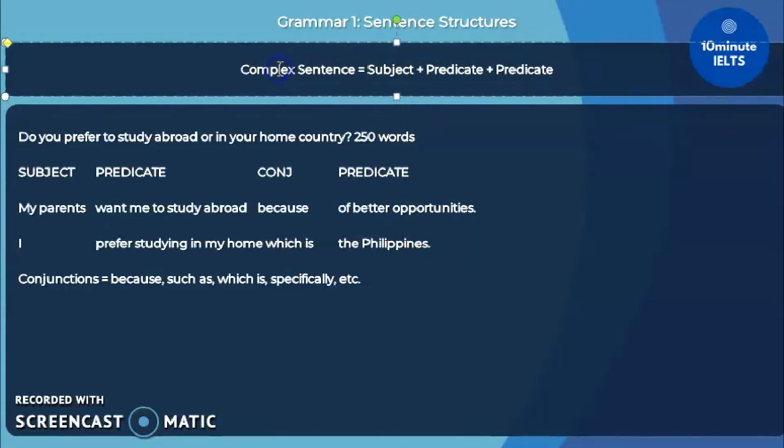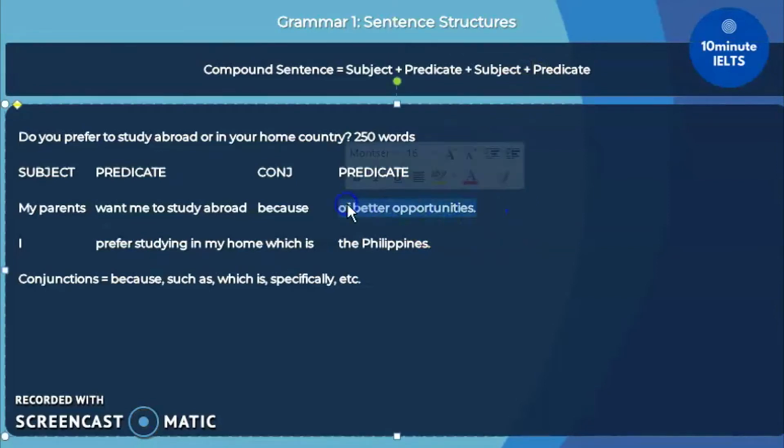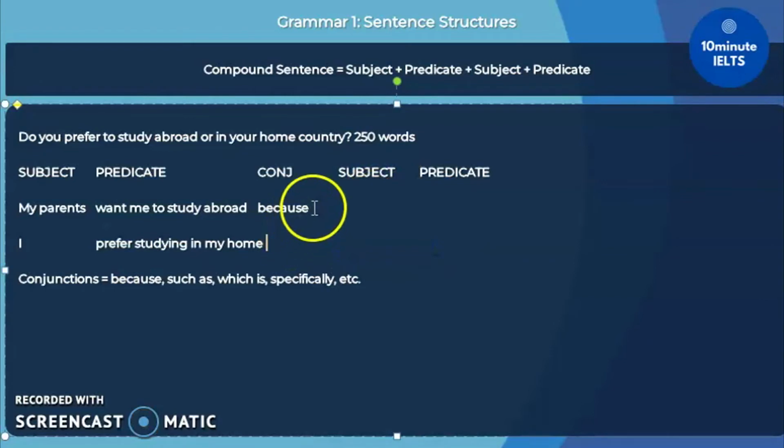Even if we move on to the next type of sentence, which is compound, all it means to say is on top of your basic sentence, you will add another subject and predicate. Let's try that here. Instead of just going straight to another predicate, let's add a subject with an additional predicate. In that case, when we look at these two simple sentences, my parents want me to study abroad could be combined with I prefer studying in my home.